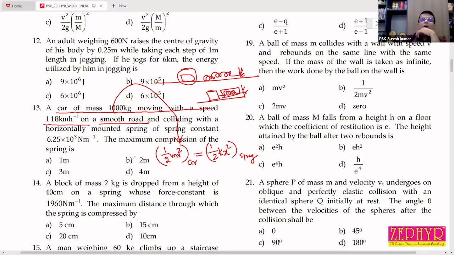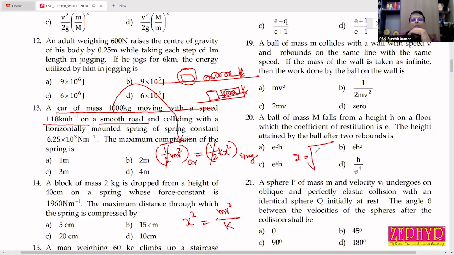Half kx square, where k is the spring constant and x is the distance, the length by which the spring is compressed. So the half cancels. You need to find the compression, so you need x square. x square is equal to mv square divided by k, or x is equal to root of mv square by k.